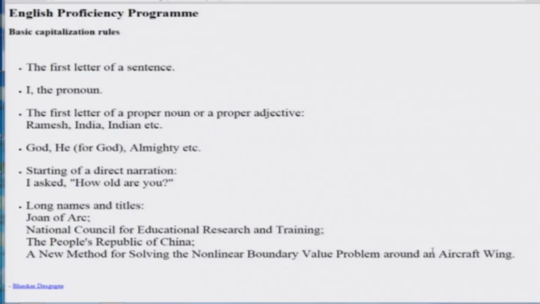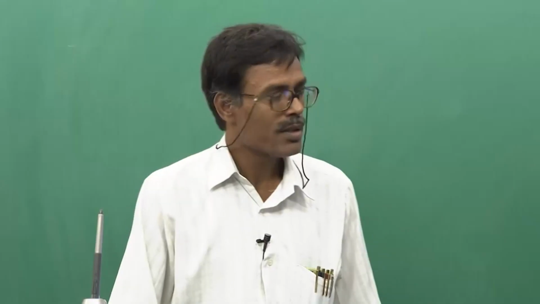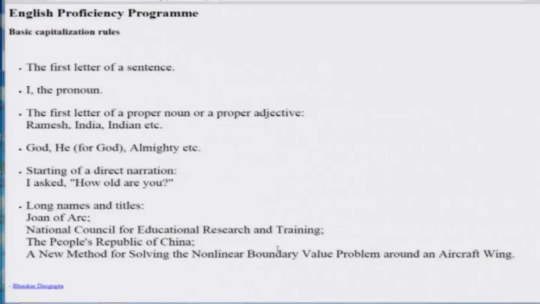Similarly, the a of this an is not capital. Okay? Around, a preposition, for, a preposition, these are not capitalized. The other important words, nouns, adjectives particularly, new, method, solving, nonlinear, boundary, and so on, aircraft, wing. So important words are capitalized. So these are the general rules for capitalization.